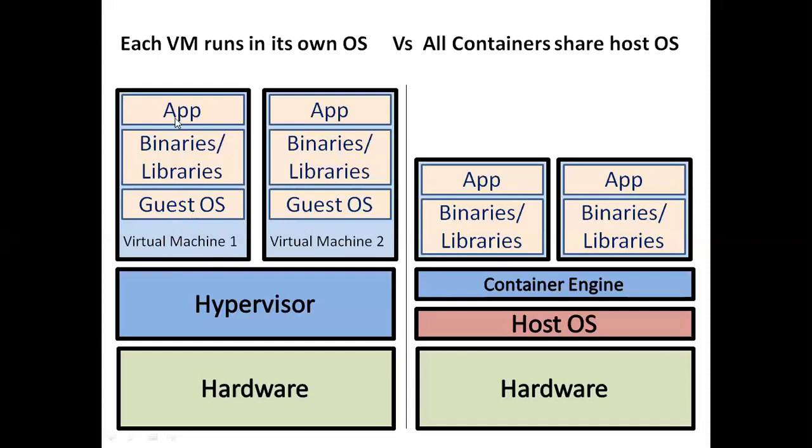So each virtual machine requires its own operating system, but all containers share the host operating system, a slice of the host operating system, a small portion of the host operating system. So all containers share the host operating system. For a container, you require the application, binary libraries, part of the container engine, and part of the host operating system. So this is the third difference point.